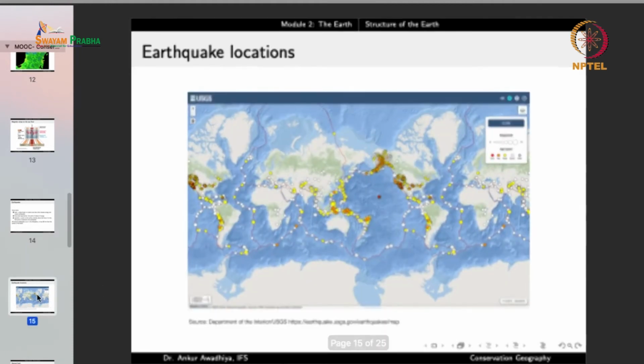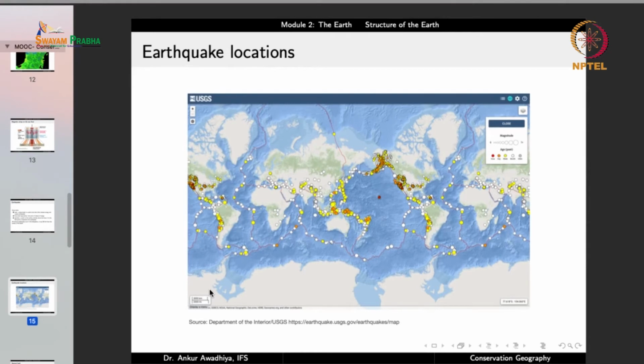Now if you look at where the earthquakes occur, if you plotted the earthquakes, this is the kind of chart that we'll get. One thing is very obvious, that there are certain locations where the earthquakes are much more frequent than other locations. Like if we look at the Sahara, there is hardly any earthquake, but if we look at say Japan, there are a large number of earthquakes. So there are certain locations that have more earthquakes, and certain locations that have fewer. Also, there are certain locations where the earthquake intensity is higher.